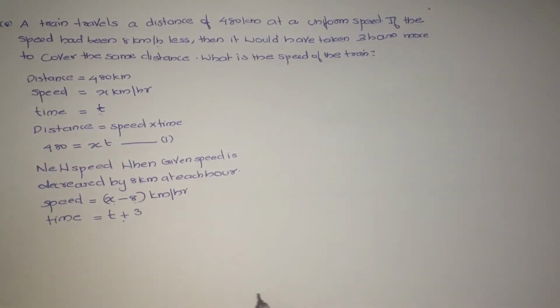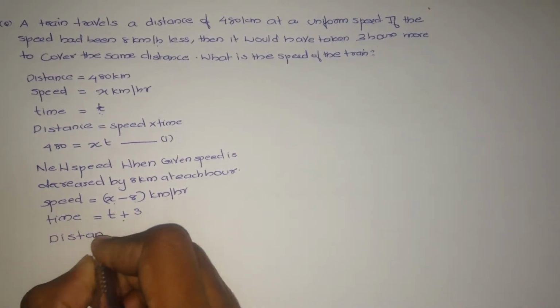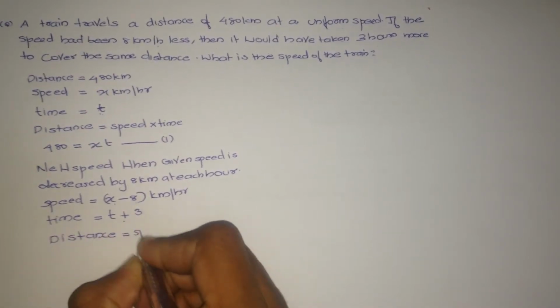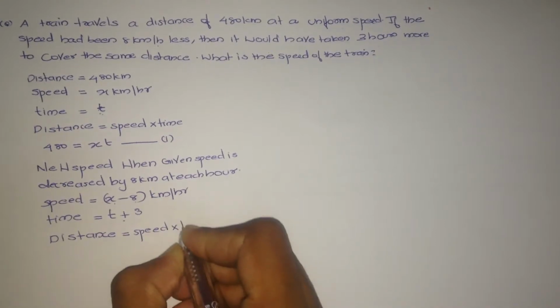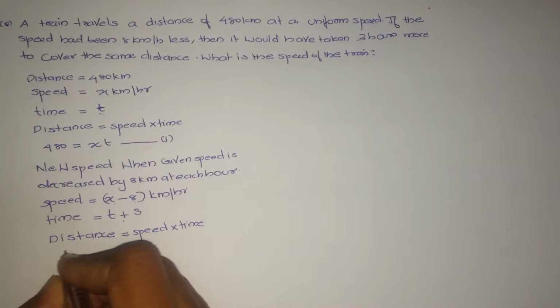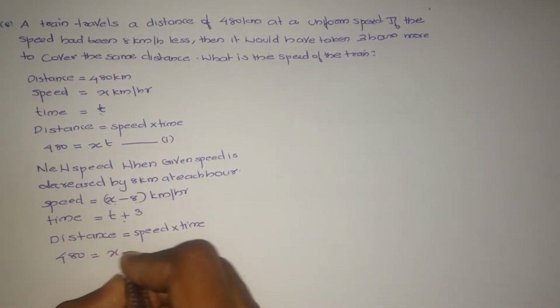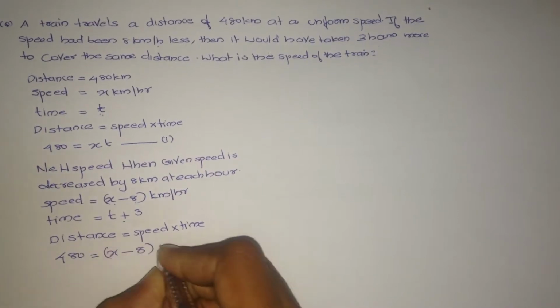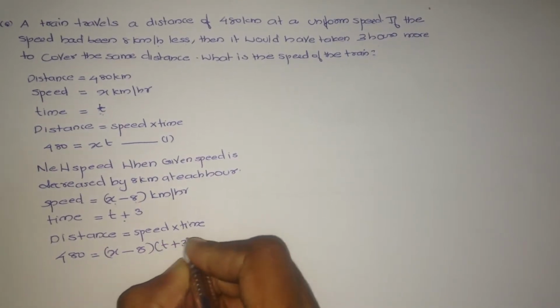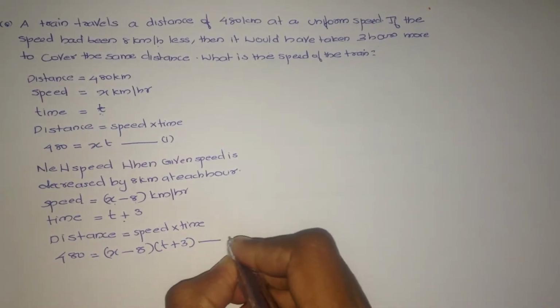Now, distance equals speed into time. That is, distance is 480 itself, which equals speed x minus 8 into time t plus 3. This is equation number 2.